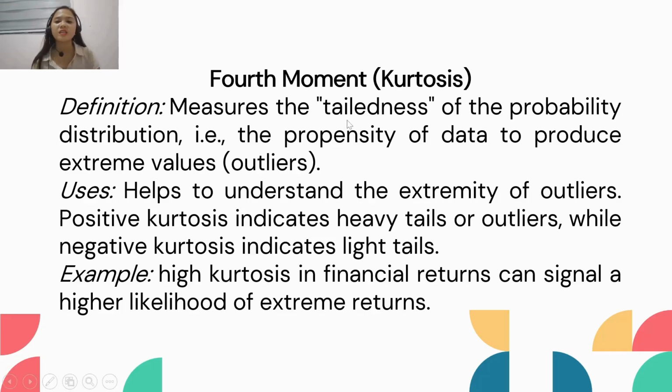And the last one is the fourth moment, the kurtosis. It measures the tailedness of the probability distribution, the propensity of data to produce extreme values or outliers. It helps to understand the extremity of outliers. Positive kurtosis indicates heavy tails or outliers, while negative kurtosis indicates light tails. Example, high kurtosis in financial returns can signal a higher likelihood of extreme returns.